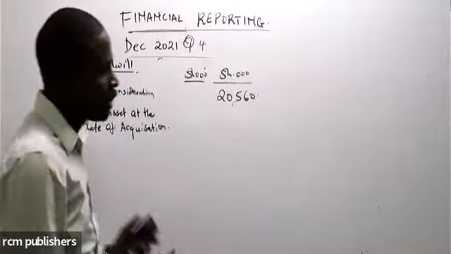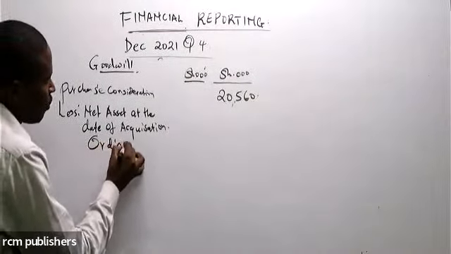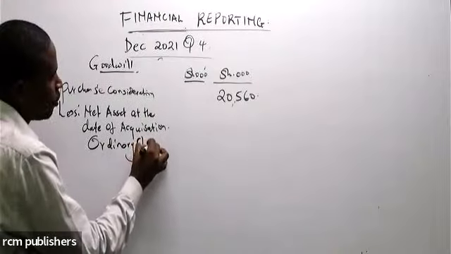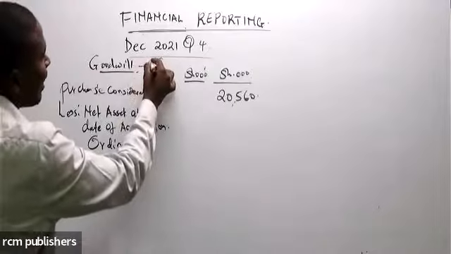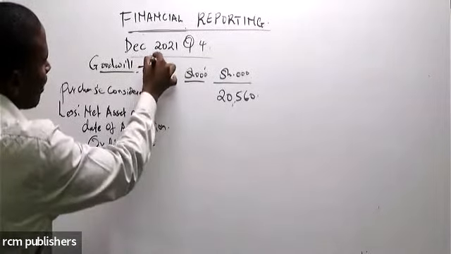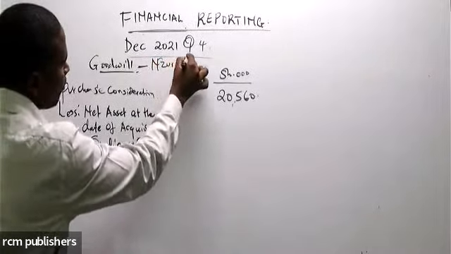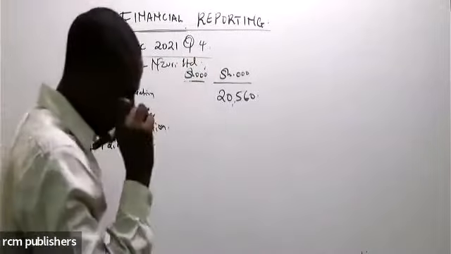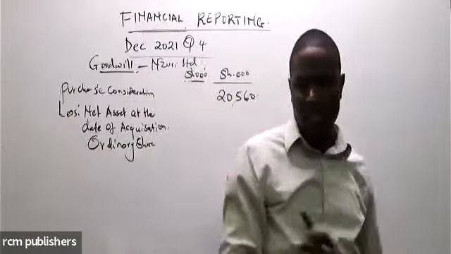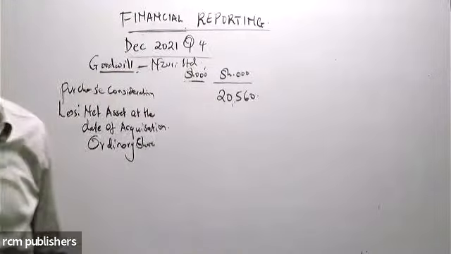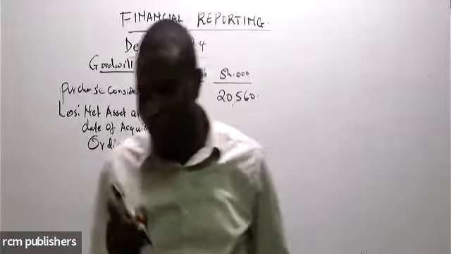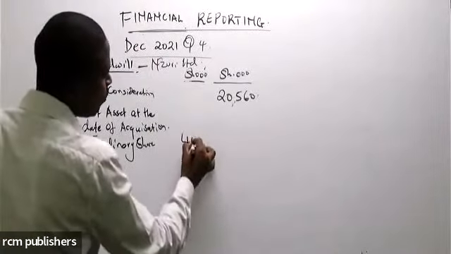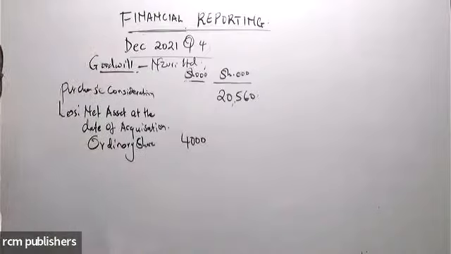So, can you give me the ordinary share here? What's the value of the ordinary share capital? And this is for which company? Class, this is for the subsidiary company, Zuri Limited. We're looking at the net assets for Zuri Limited. What is the value of the ordinary share? Thank you so much, Safari. It is 4,000. 4,000 is the ordinary share.